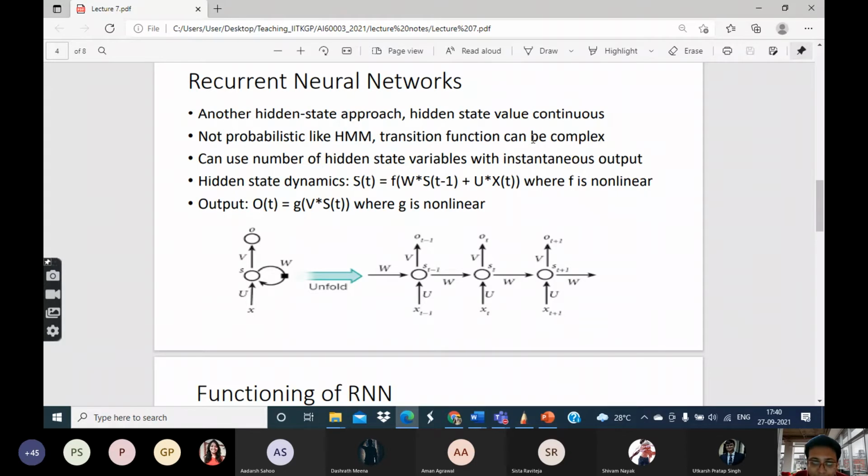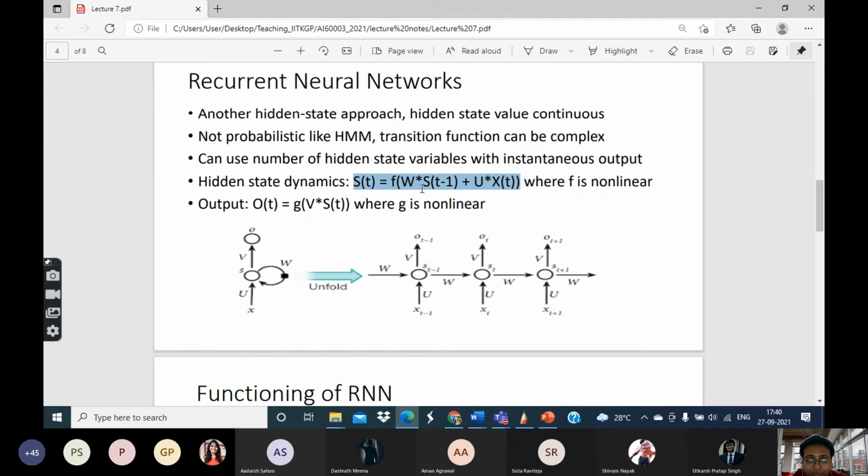So here in this example, I am denoting the hidden state variable as S. At any given time it is S_t, and at the previous time point it was S_{t-1}. Whether this S_t is a real number, a scalar, a vector, a matrix or a tensor will depend on the problem. The standard dynamics of this model is defined by this kind of an equation.